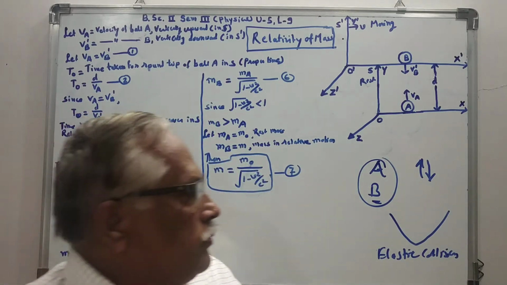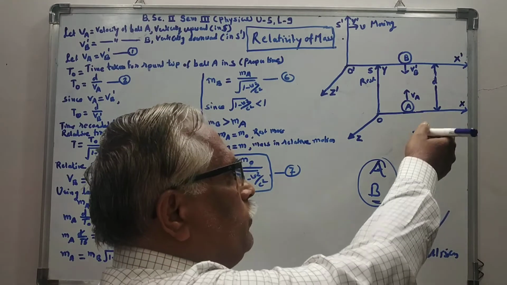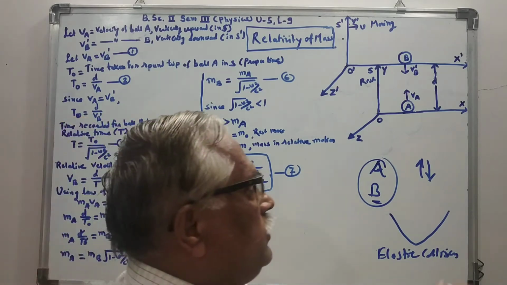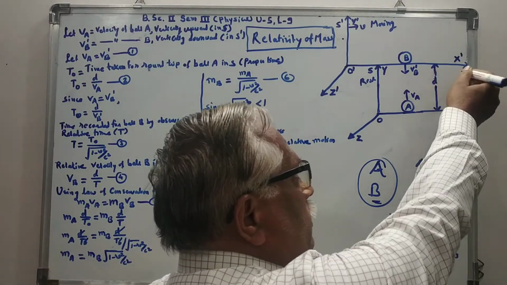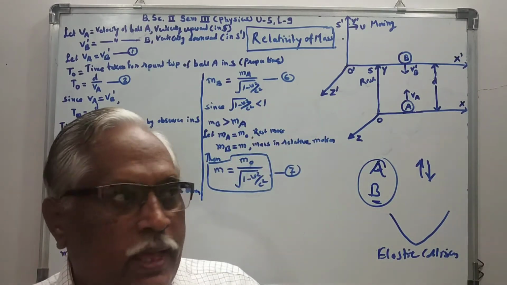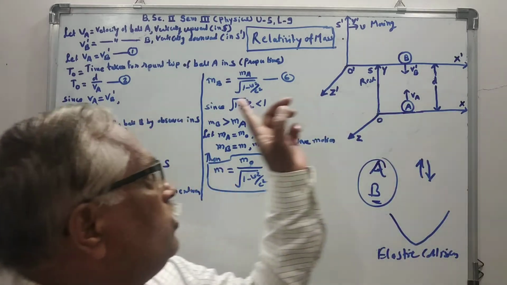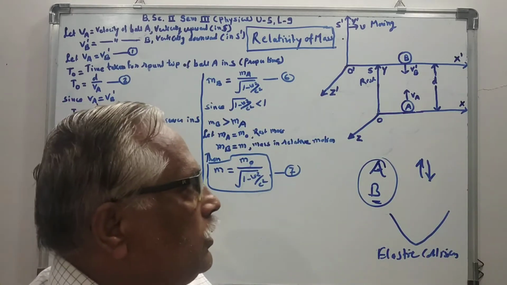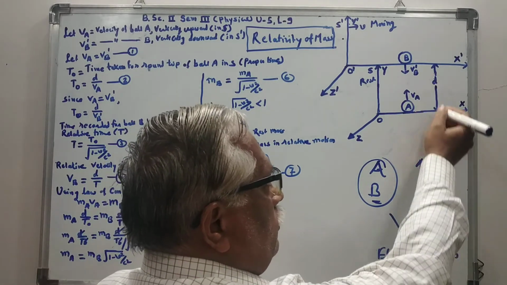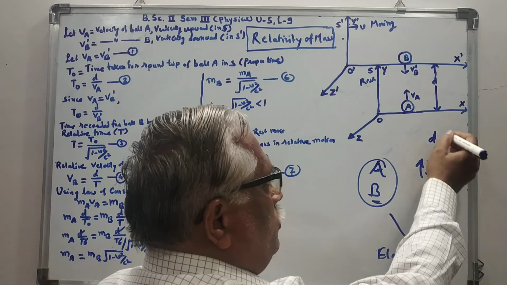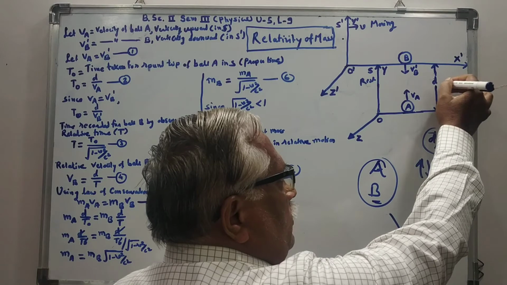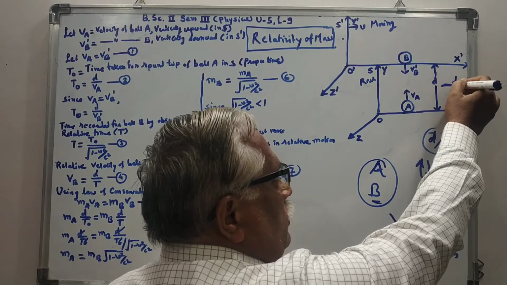For the observers in the frames of reference S and S dash, let small d be the distance between the x and x dash axes. As VA equals VB dash, these velocities are equal. The collision between the balls will take place at a distance equal to d by 2. This distance is d, and the collision will take place at the center, that is, at a distance d by 2.